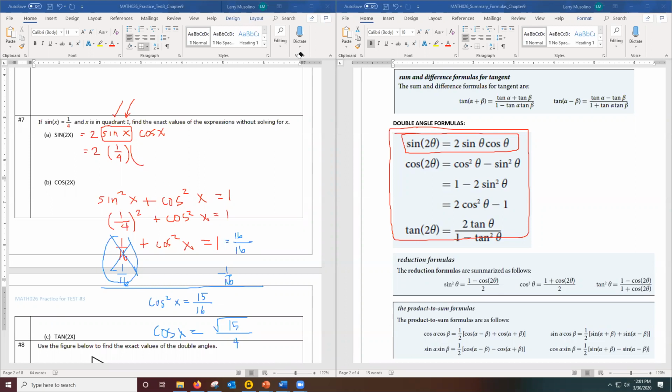All right, well, I have cosine x, so I'm going to drop that in now. So this is the square root of 15 over 4. Now I could just multiply these fractions across. This looks like 2 square root of 15. And then there's a 4 times 4 on the bottom. That's 16. But I can simplify this fraction 2/16 and just write it as the square root of 15 over 8. So that's the answer for part A.